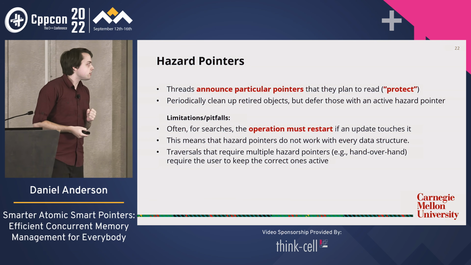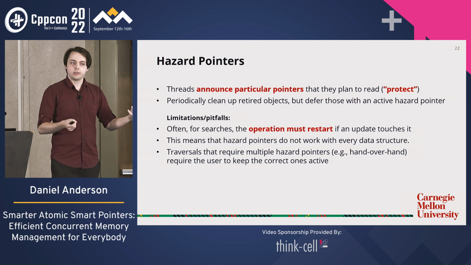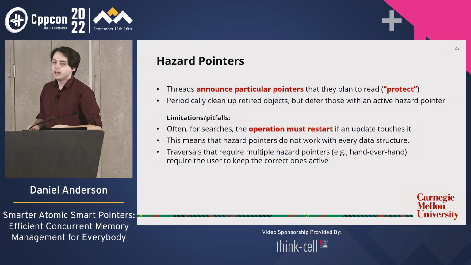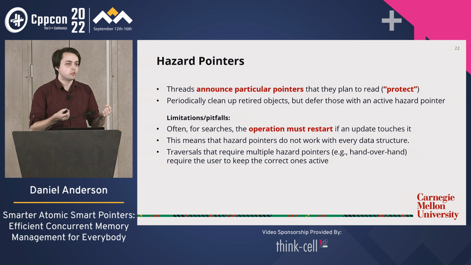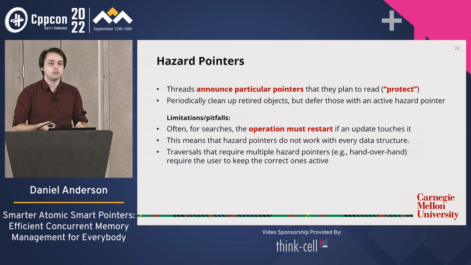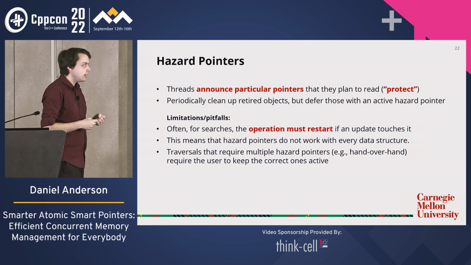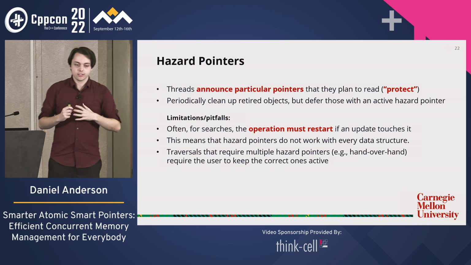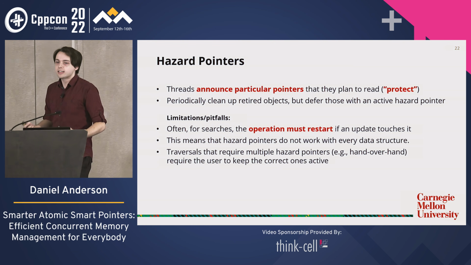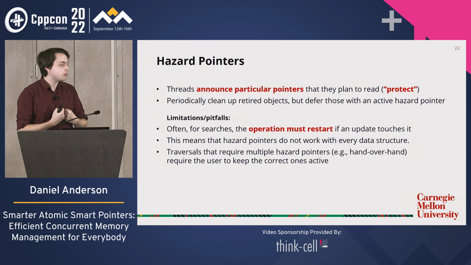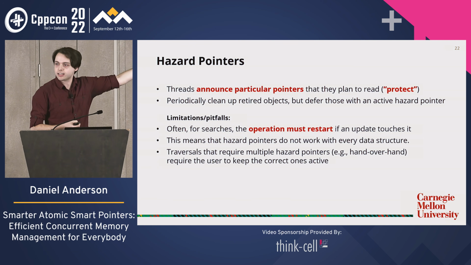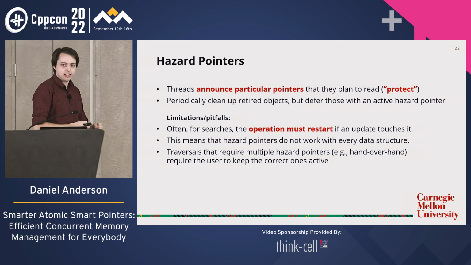And there's some other subtleties, like if you need multiple hazard pointers, which you generally need if you're traversing some sort of linked data structure, you have to keep track of them and make sure that you know which ones are active and which one you can reuse at any given time. This is also subtle, also very easy to get wrong. I've seen plenty of code where people got this wrong. So this is expert level stuff. This is not the kind of stuff that I want to try and teach beginners. These are great techniques for experts, but these aren't the kinds of techniques that we can easily teach to beginners.